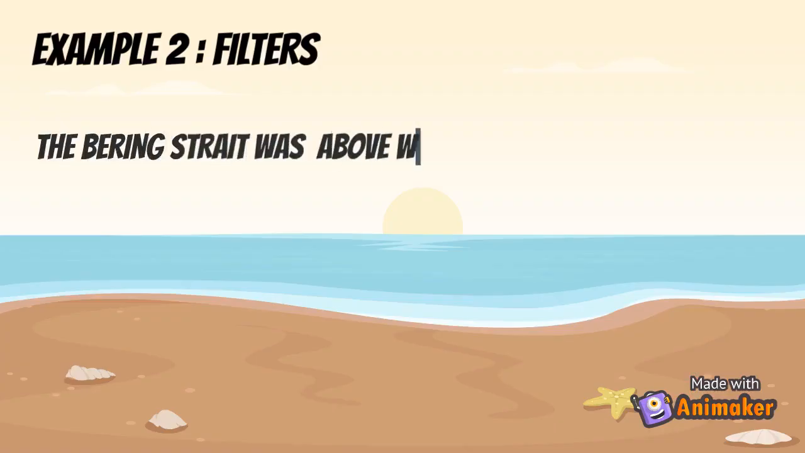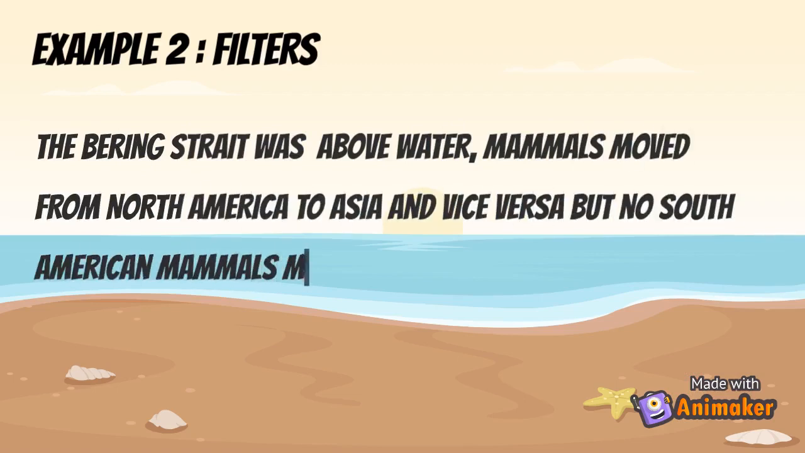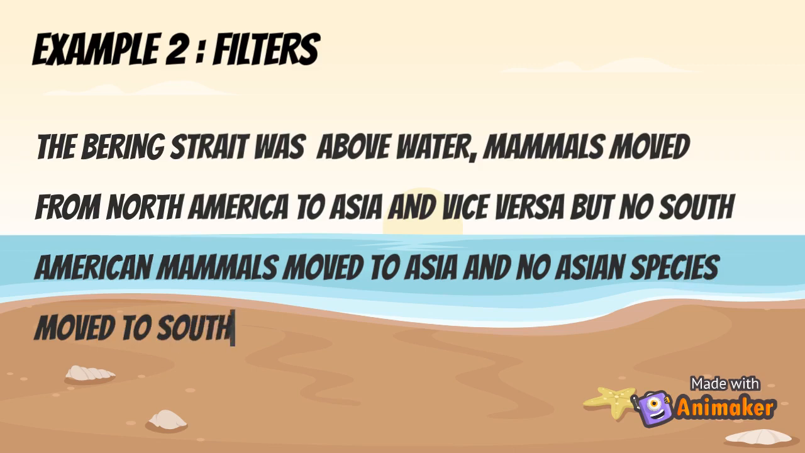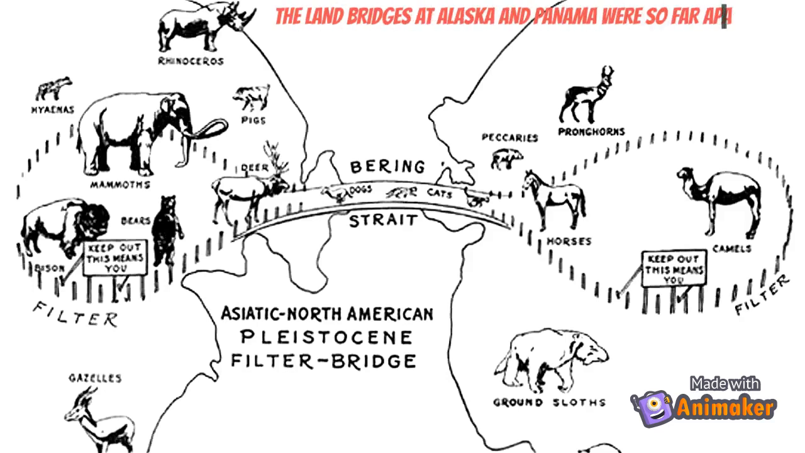The other example of corridors is filters. The Bering Strait is a bridge above water which helps mammals move from North America to Asia and vice versa. Only some kinds of animals can go through the bridge, because the land bridge at Alaska and Panama was so far apart, so narrow and so different in ecology that no species managed to disperse across them.